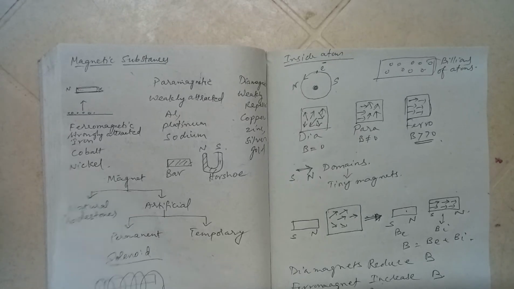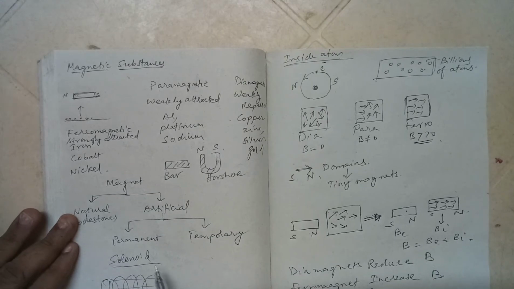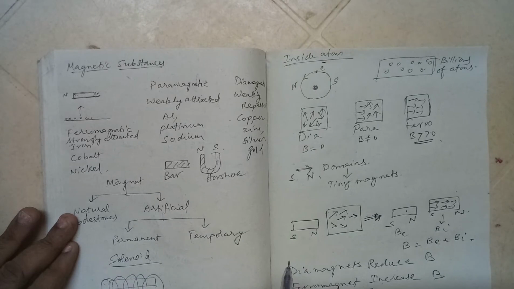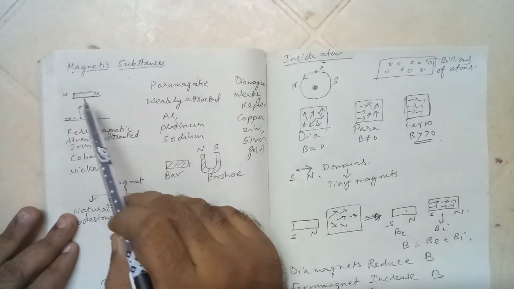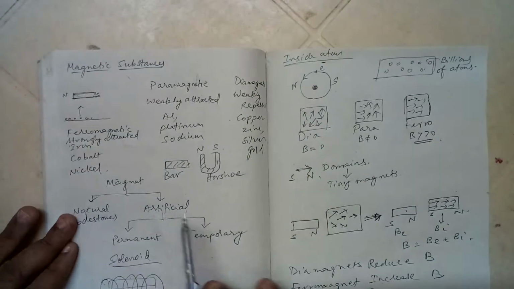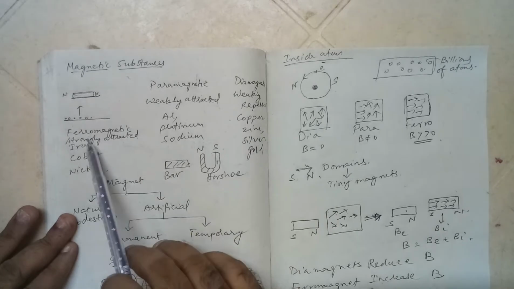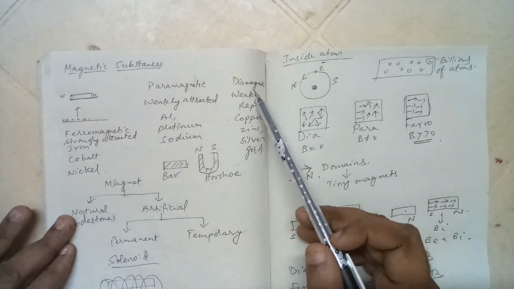Let's discuss magnetic substances. Basically, this is a magnet. You try to bring it near some iron pieces, small chips. What will this magnet do? It will attract it. So there are basically three types of substances. They are called ferromagnetic substances, paramagnetic substances, and diamagnetic substances.